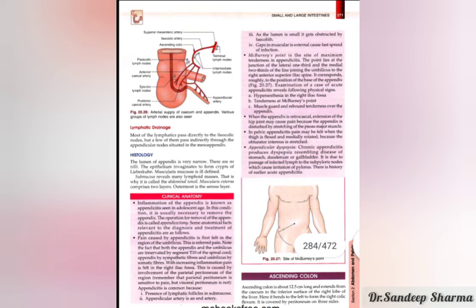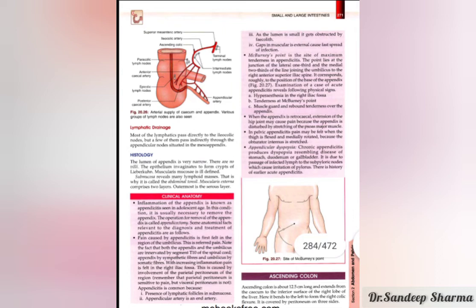And one more point I have discussed earlier is McBurney's point. McBurney's point is the site of maximum tenderness in appendicitis. So you keep in mind what I have discussed, what the imaginary line is, and what the one-third and two-thirds are. So you keep in mind.